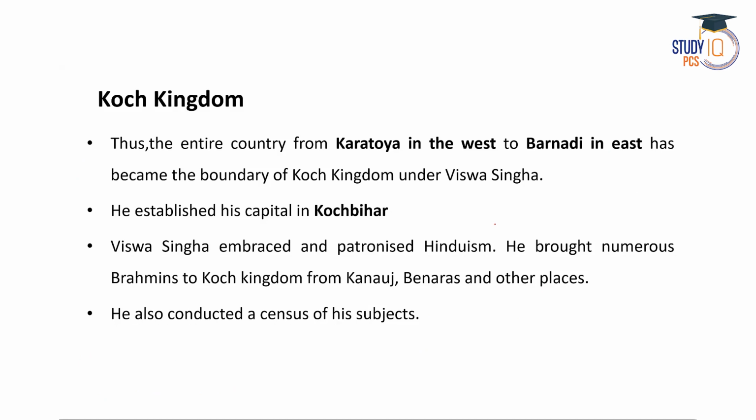So the entire country from Korotua river in the west to the Bornodi river in the east became the boundary of Koch Kingdom under Biswahinga, right? This particular Bornodi is in Dorong district, right? So here you can see Koch Kingdom was mainly in the western part of Assam. Then Biswahinga established his capital in Koch Bihar, and Koch Bihar is located in present day West Bengal state, right? And Biswahinga embraced and patronized Hinduism.